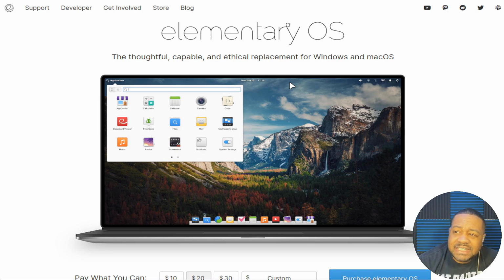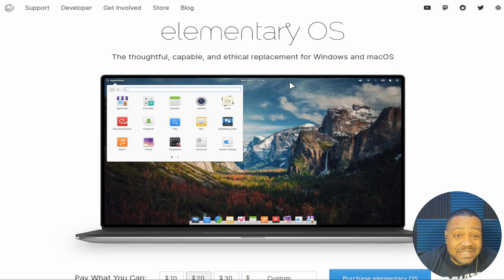As you can see, it says Elementary OS, the thoughtful, capable, and ethical replacement for Windows and macOS. Now it says Windows in there, but to me it really reminds me of macOS. I did a video on this distribution maybe close to 2 years ago, so it's been a while since I actually looked at it, but it looks awesome as ever.